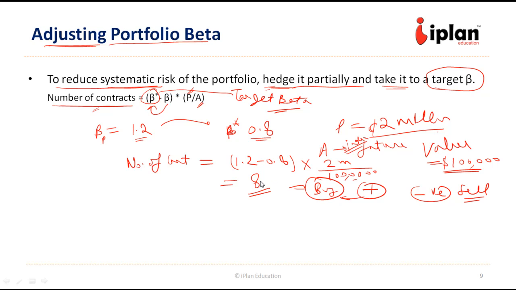But in this case we already had a position. We want to reduce our long position. Then only will we be able to reduce our beta, but we have used the formula wrongly. We should have taken beta star minus beta. So it becomes 0.8 minus 1.2. That gives us minus 8. Minus 8 means we have to sell 8 contracts. If we sell 8 contracts in future, that will reduce our exposure. We are partially hedged.